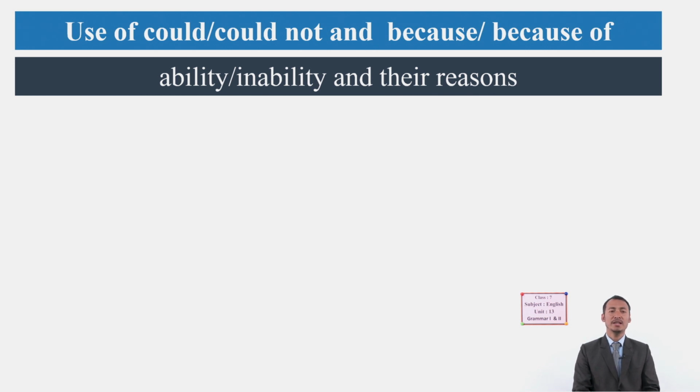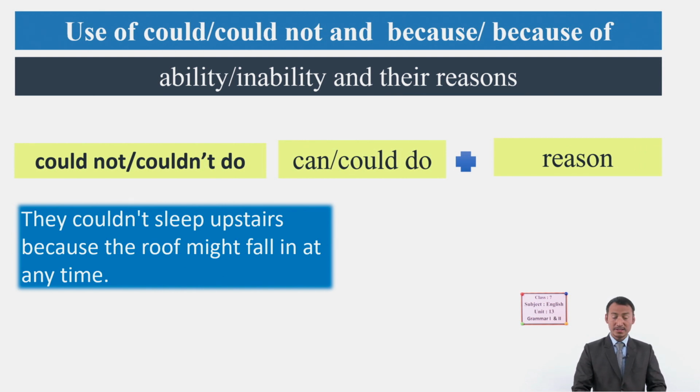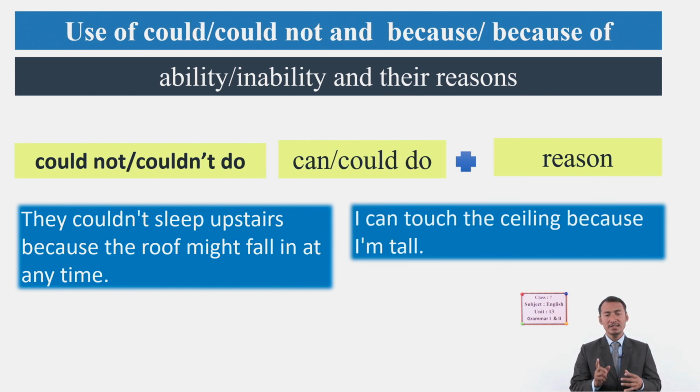They express ability, inability, and their reasons. Now, let me make you clear about these sentence structures. So we have could not, could, or couldn't, and can do or could do, and reason.